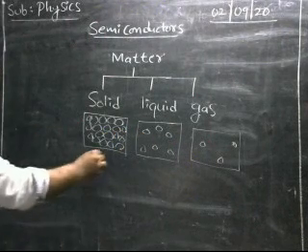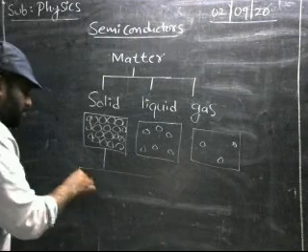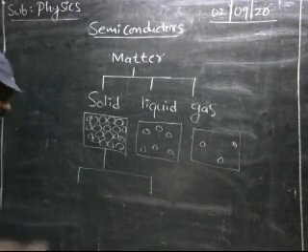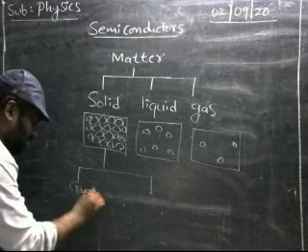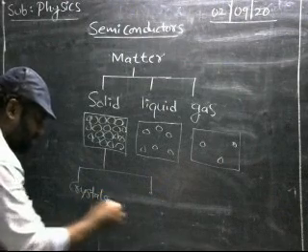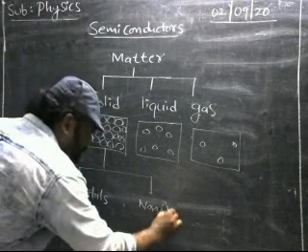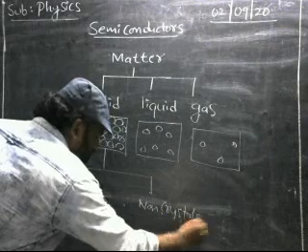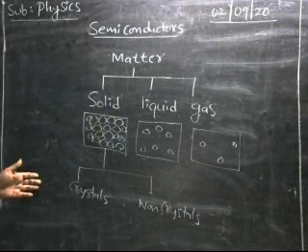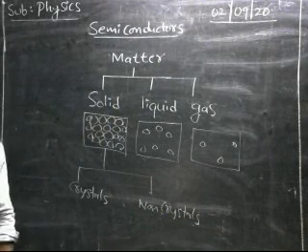Now, again the solid is divided into two types: crystals and non-crystals. What is the difference between crystals and non-crystals?